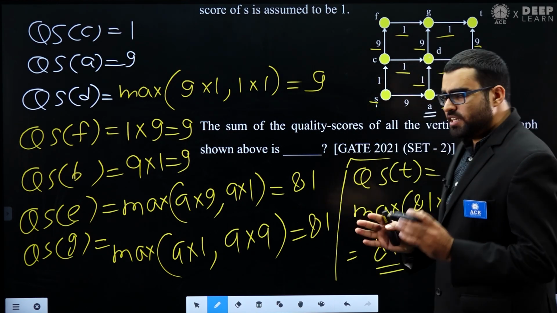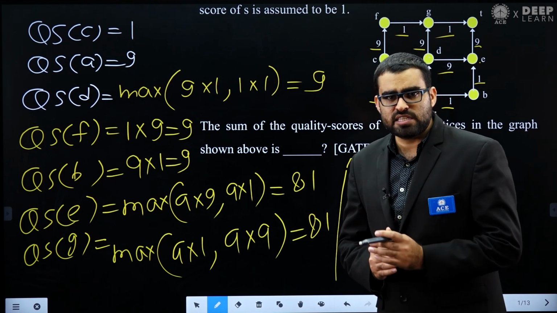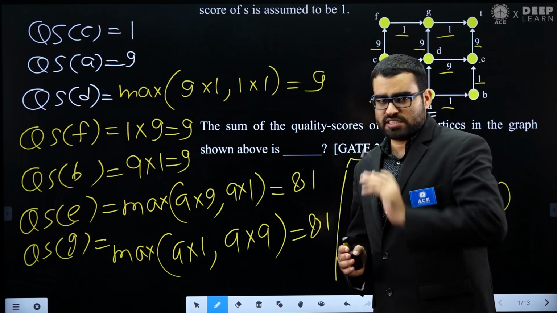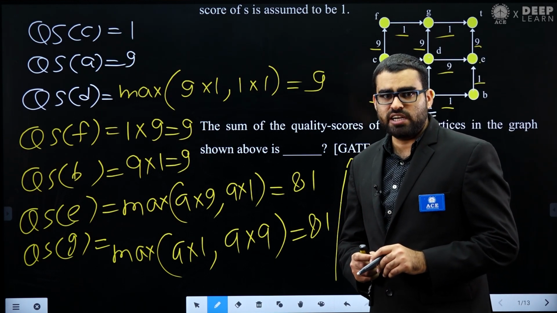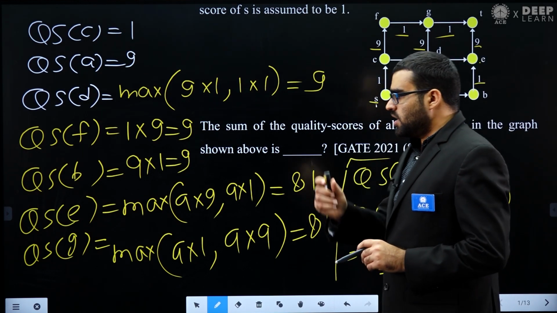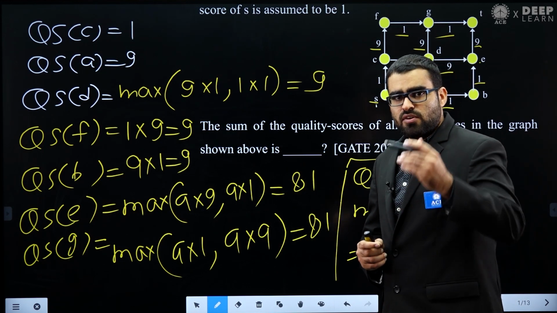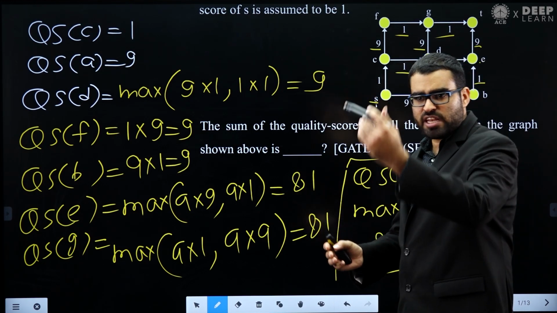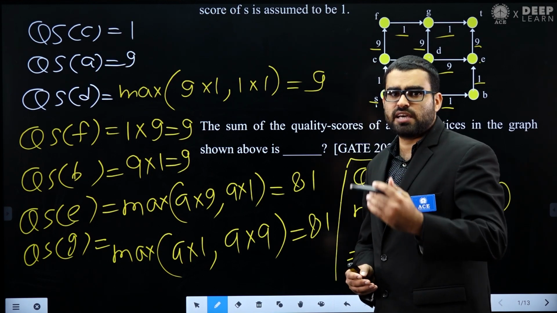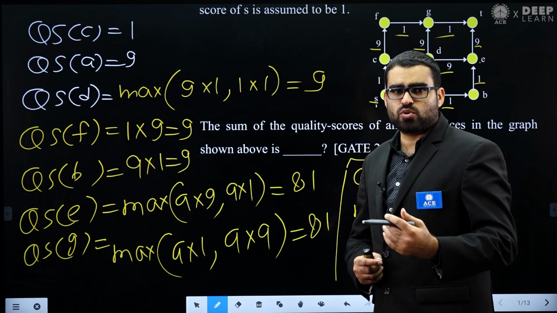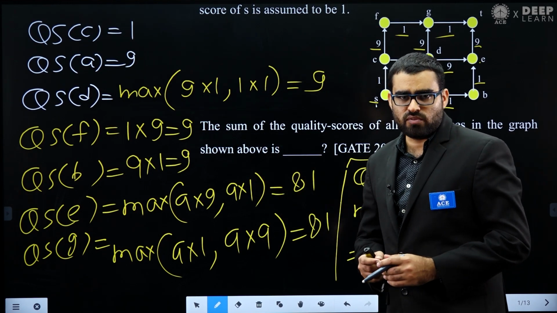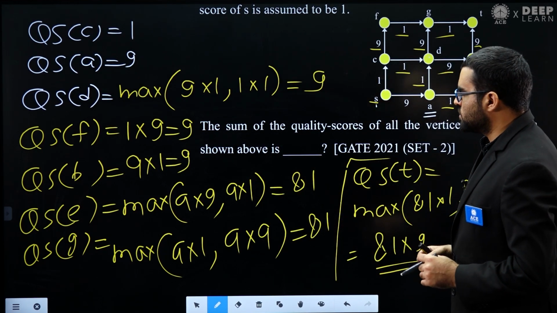Now the quality score of a directed path is basically the product of all the edge weights. Then we have seen what the quality score of a vertex is. If you have a vertex, and from the source to that vertex you have many paths, every path has a quality score. The maximum of these quality scores will be the quality score of the vertex. So these two definitions we have seen.